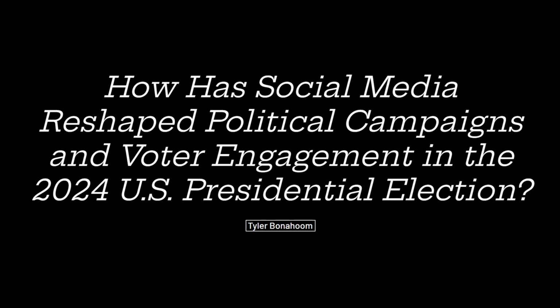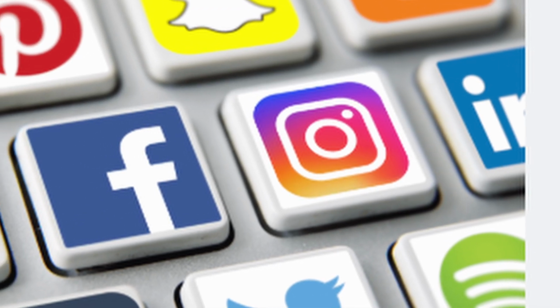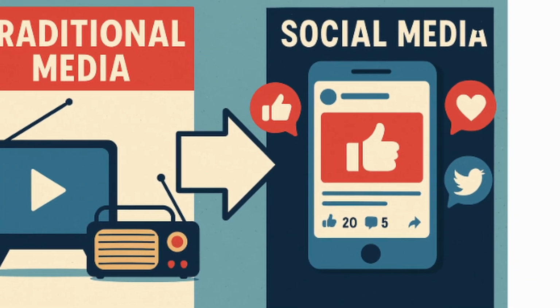In this presentation, I'm exploring how social media has reshaped political campaigns and voter engagement during the 2024 US presidential election. From influencer-driven campaigns to misinformation and algorithm bias, let's dive in. As we've seen this election cycle, the digital space has become the true battleground. Platforms like TikTok, YouTube, X, and Instagram are now the primary campaign tools, replacing TV ads and radio spots.